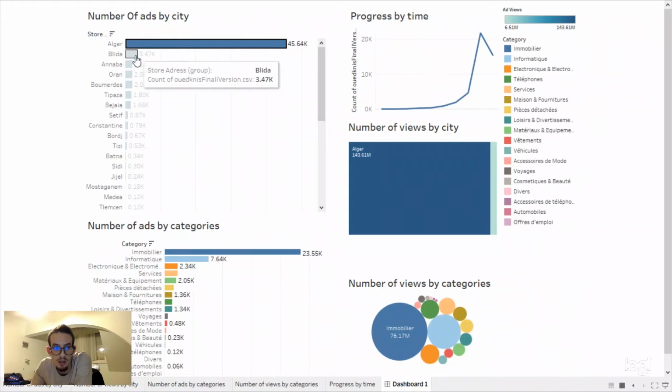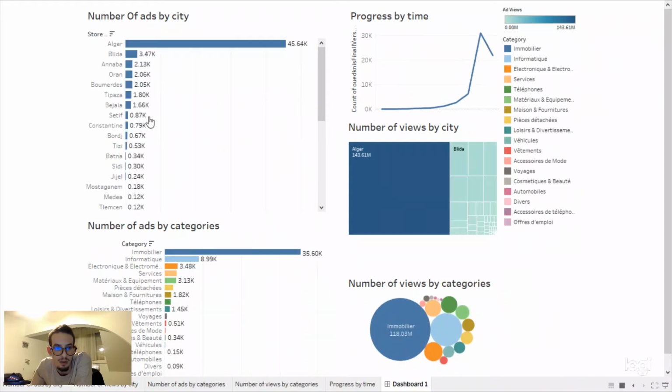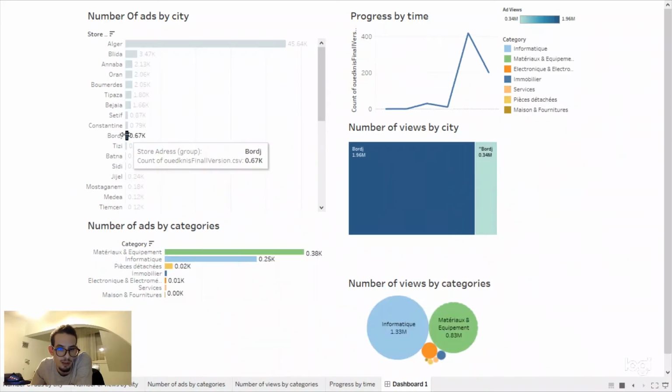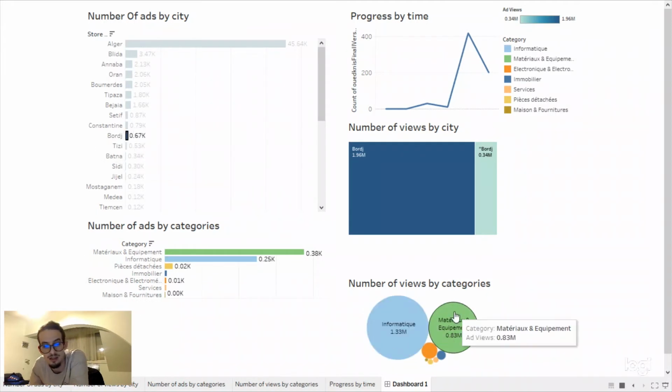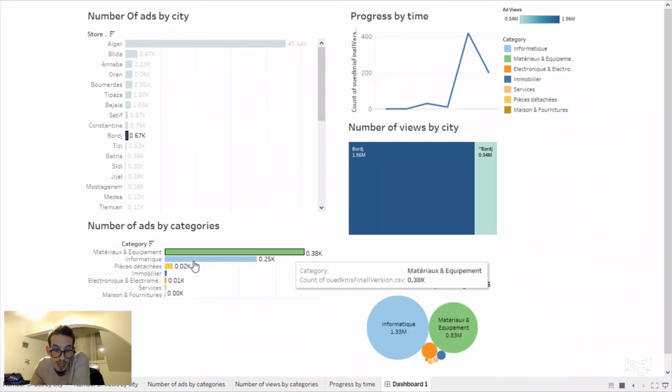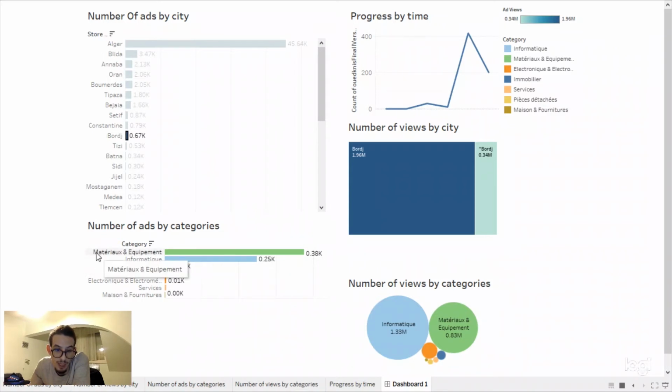Okay, so let's see boards, for example. Look, in boards this is what we have. It's different. In boards we have a lot of ads about materials and equipment, and informatics, of course.